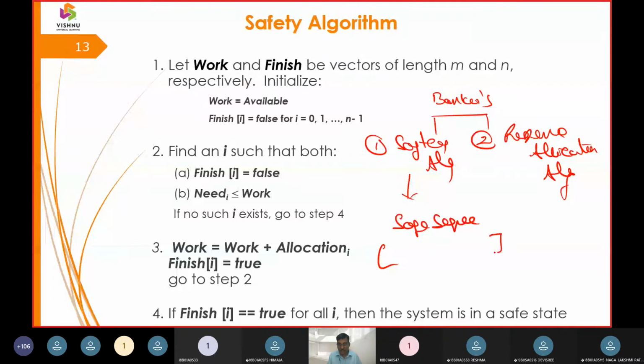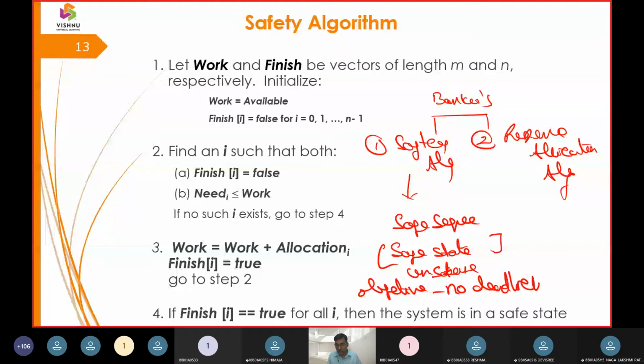Safe sequence should be with a safe state, and with an unsafe state, and the objective was to derive no deadlock. The objective was to say that there is no deadlock. So the resource allocation algorithm is going to be processed with a request edge, a claim edge, or an allotment edge. Either a resource edge, a claim edge, or an attachment edge is going to be part of the